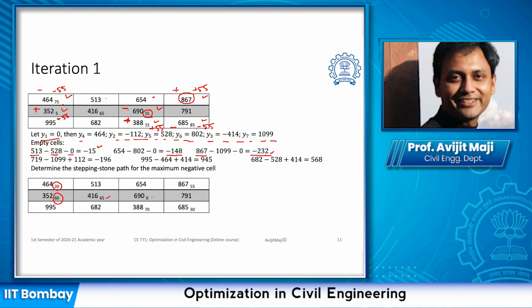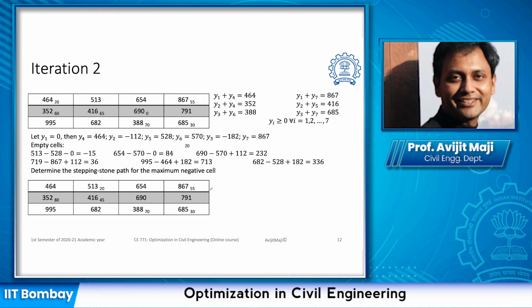So the maximum deduction, if we do it, this value is going to turn to be 0. If we add 55 with 15, the value is going to be 70. If we deduct 55 from 85, the value is going to be 30. And we have added 55 to this particular cell. Now this is one of the basic feasible solutions, and for this basic feasible solution we are going to look